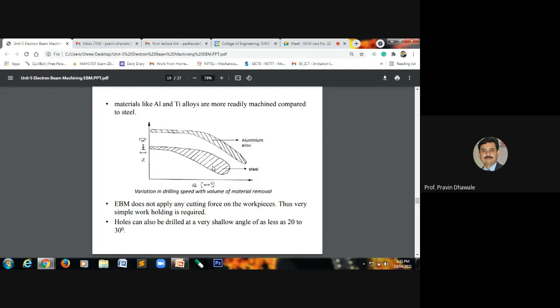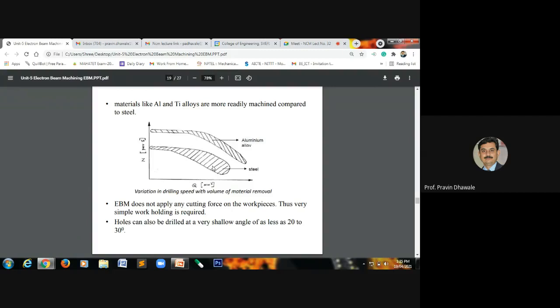The holes that we can drill by using this machining process will have a shallow angle, in a range of 20 degrees to 30 degrees. In that range of angle, we can drill a hole by using the electron beam machining.